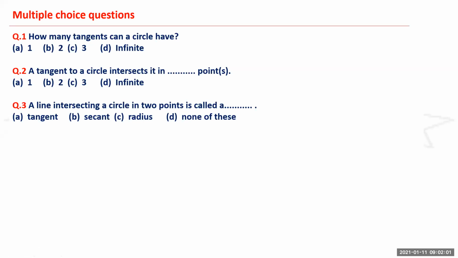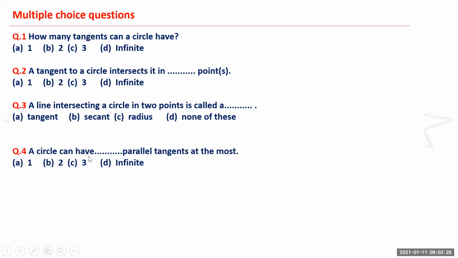Sir, it is a secant. Option number B, secant. See, go with the definition of the secant. Secant is what? It is a line which meets the circle at two distinct points. Means it intersects.